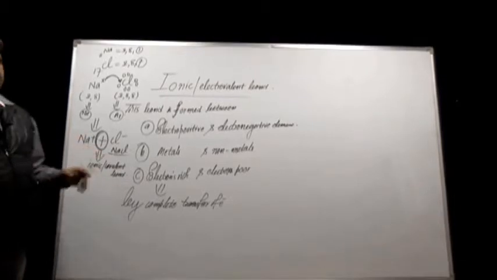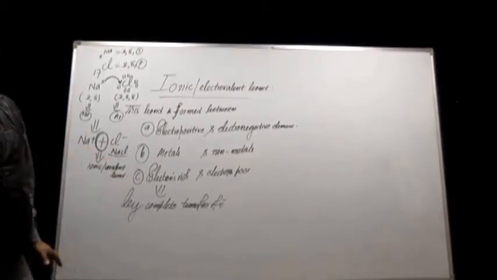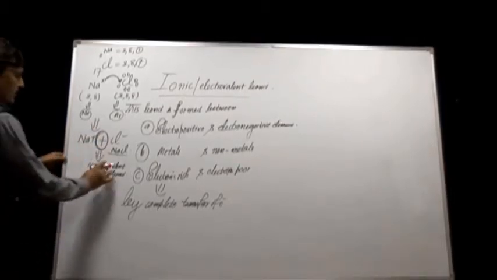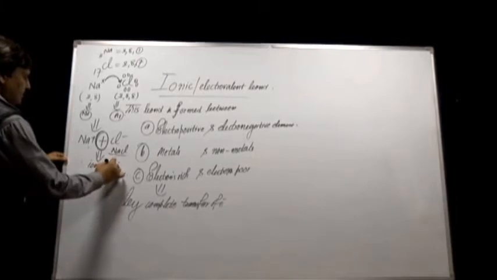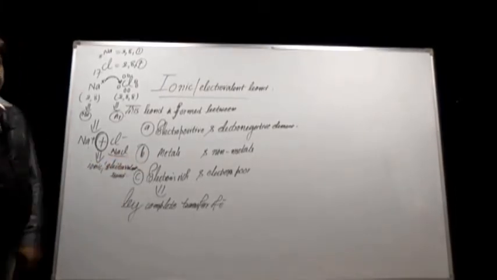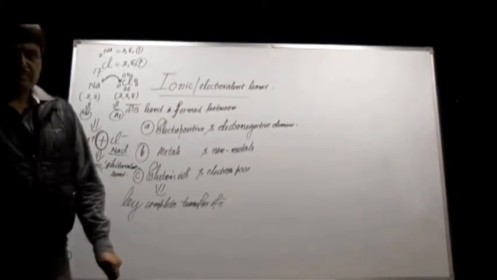and these cations and anions bind together by electrostatic force of attraction, and that electrostatic force of attraction is called ionic bond or electrovalent bond. Ionic bond or electrovalent bond. Now it is clear. So the second bond is the covalent bond.